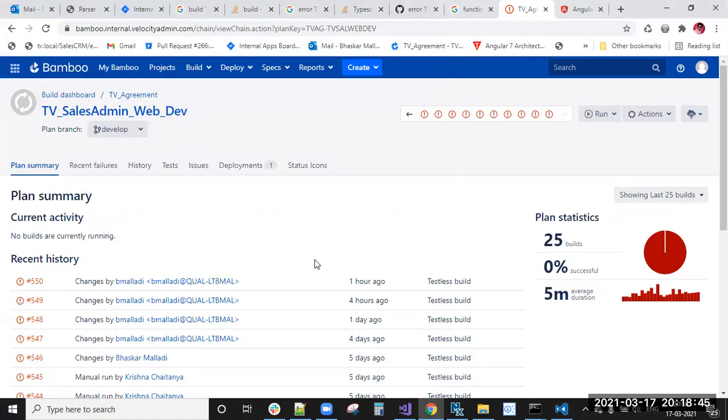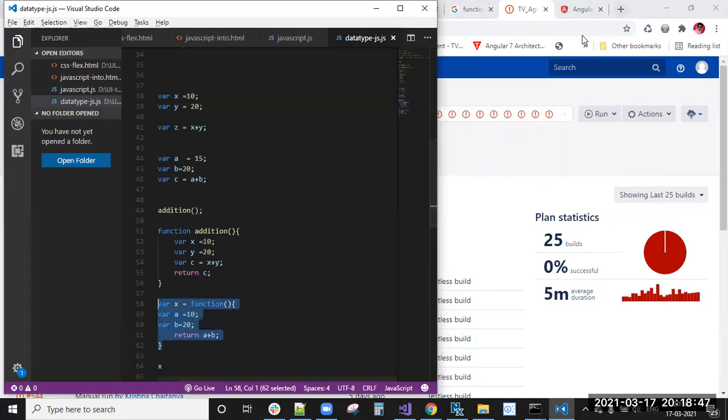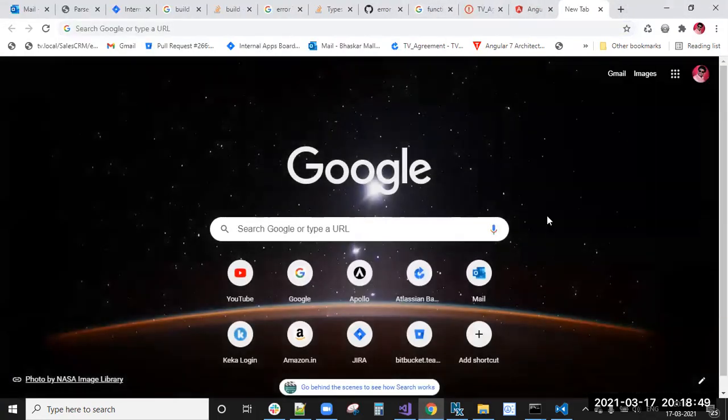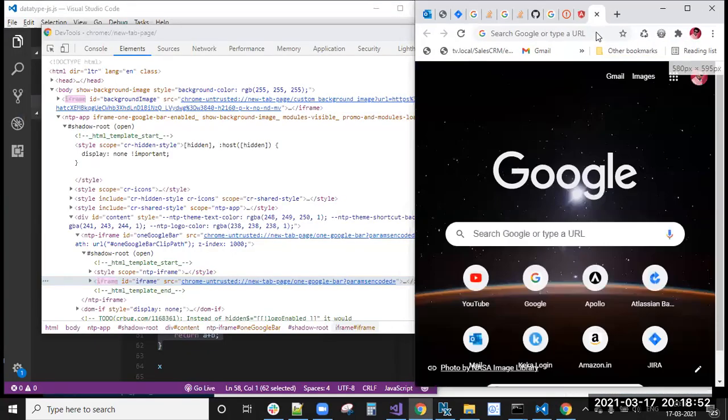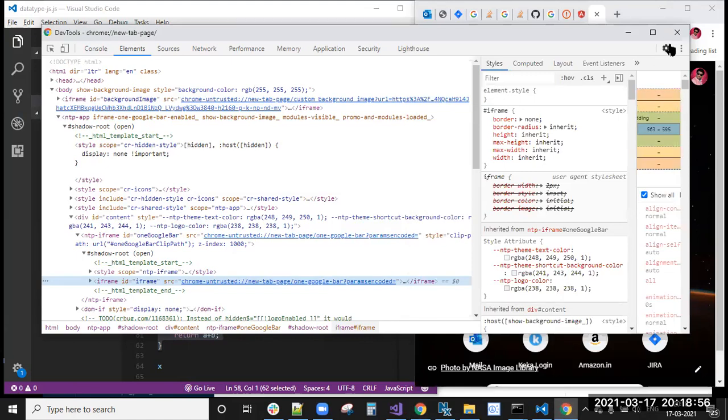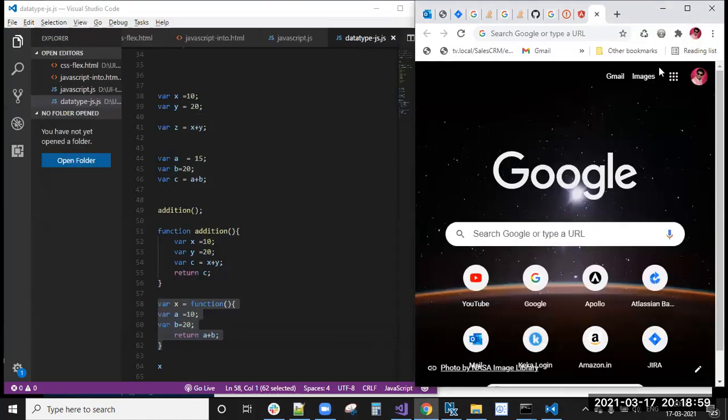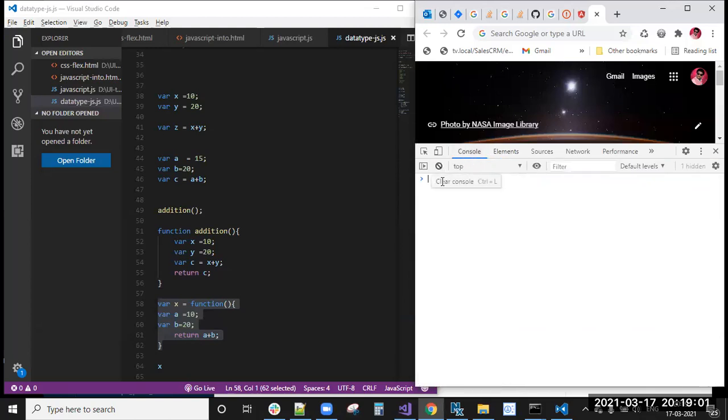Okay, Ctrl+C, I have copied that, and we will go to the console. I'm clicking inspect, going to the console. So I'm executing this. Now, if I hit enter, so that's okay. A function declaration, var x equal to function of this one, right? Var a equal to 10.